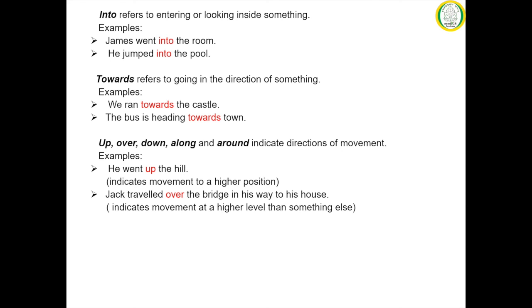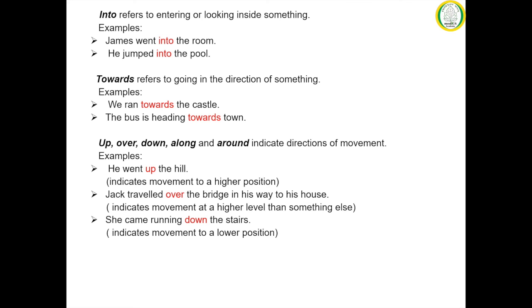Jack travelled over the bridge on his way to his house. Here over as a preposition indicates movement at a higher level than something else. In this sentence, it indicates the movement of Jack at a higher level than the place below the bridge on his way to his house.